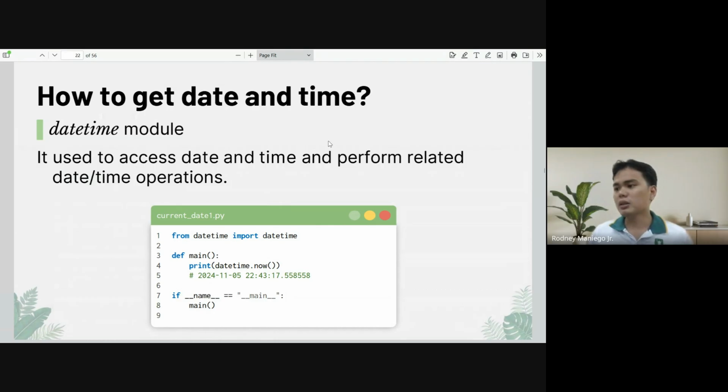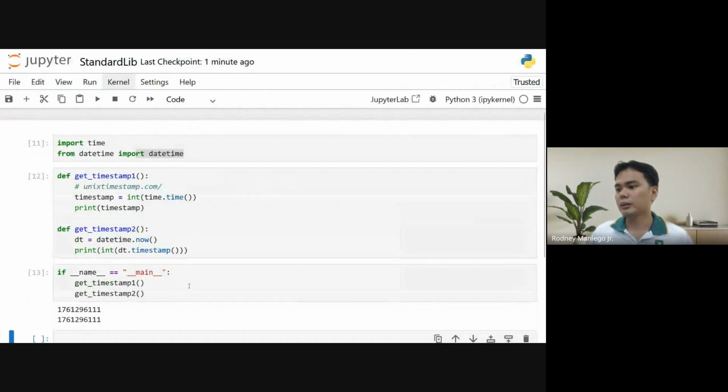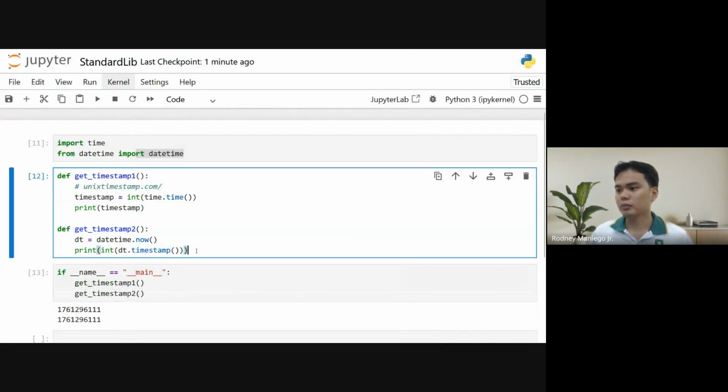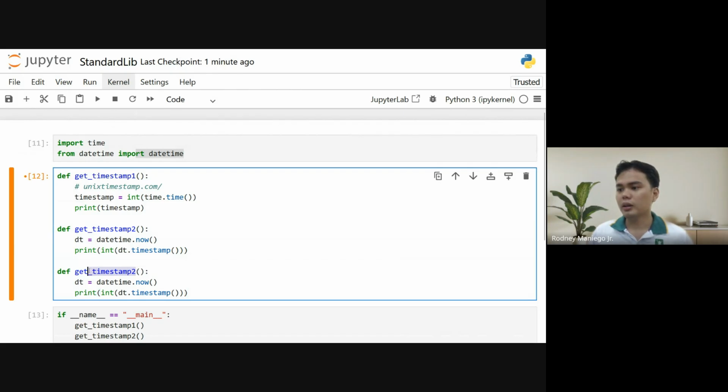So first, let's get the date first. Get current date. So basically, we'll just print this one directly.